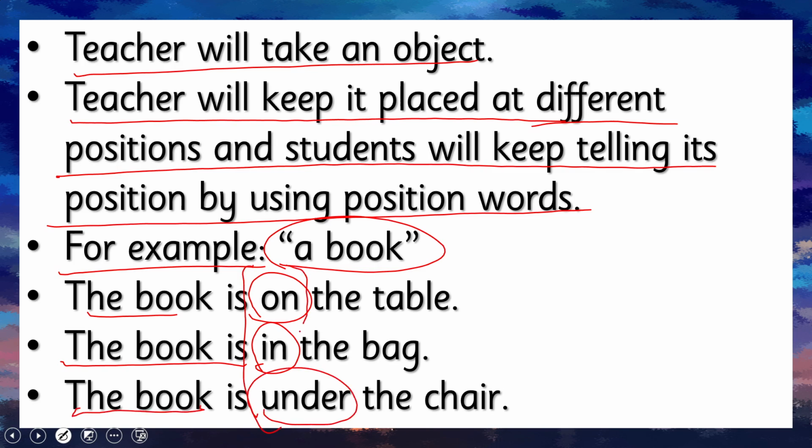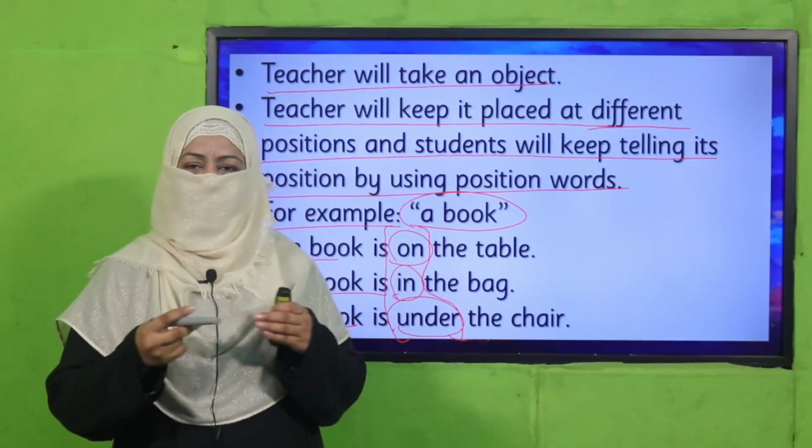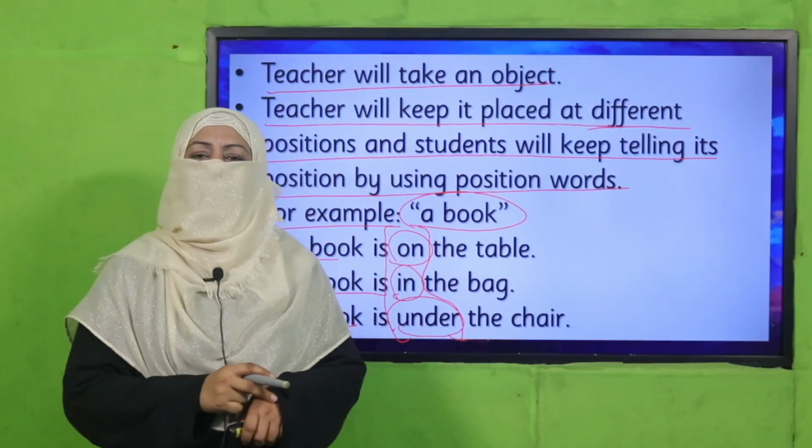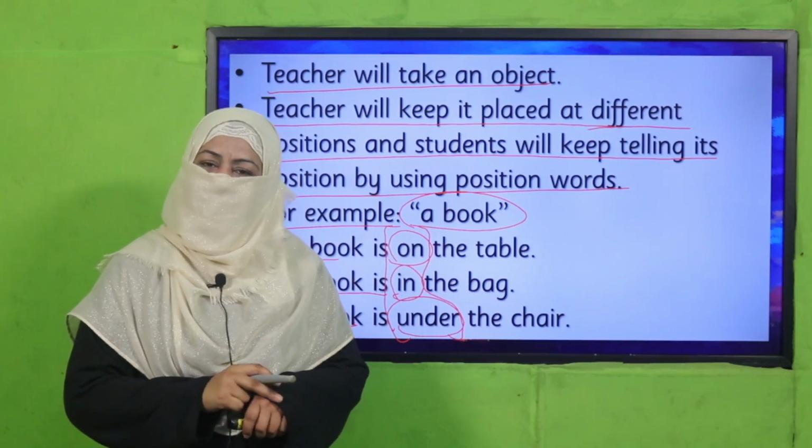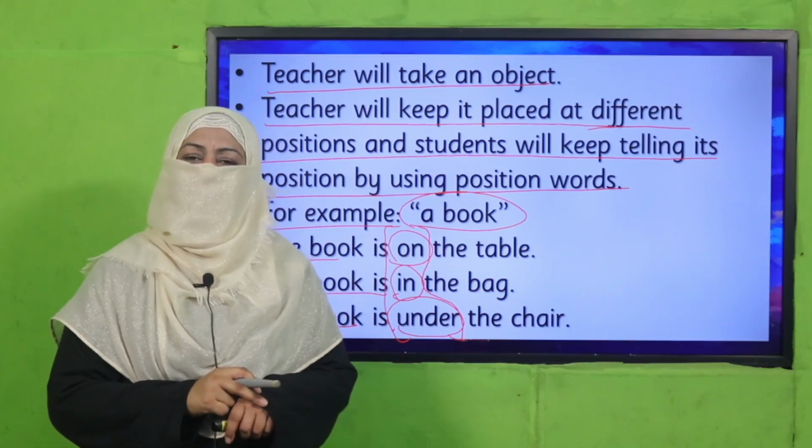This is how teacher may change the position of the object, and students have to tell it every time. So teacher, you can do it with different objects for different positions. Make sure every child understands the position words. Pause the video, enjoy the activity, and then come back.